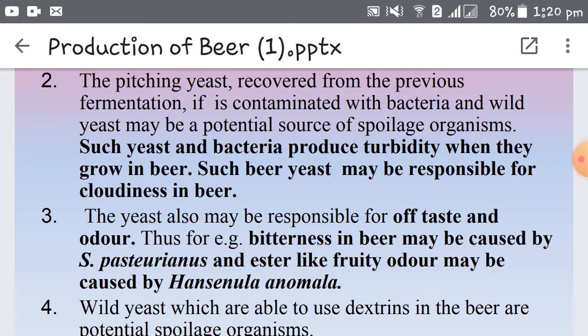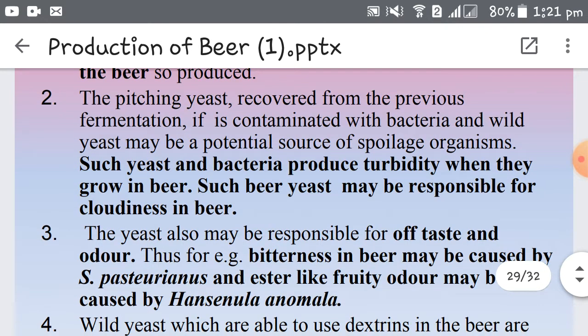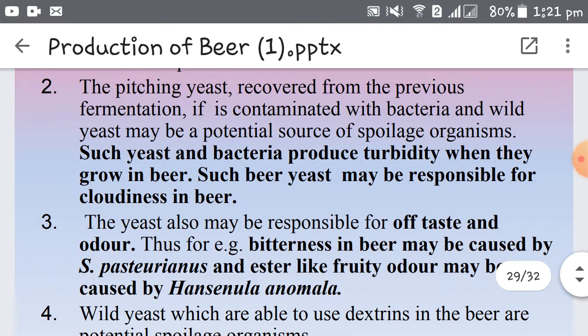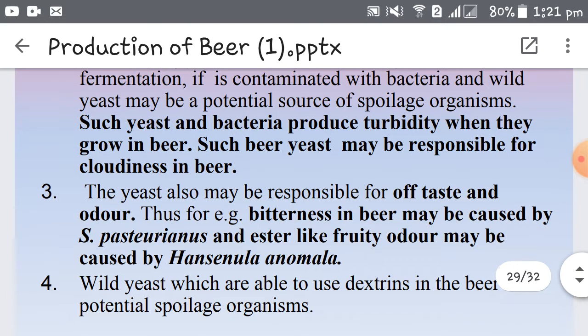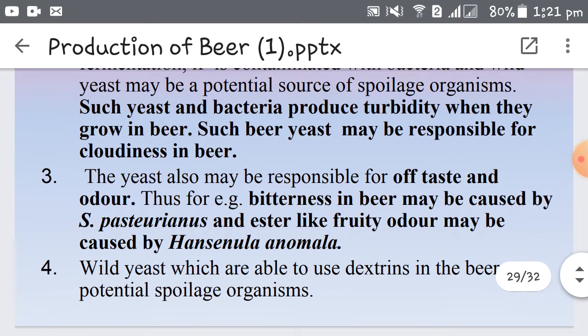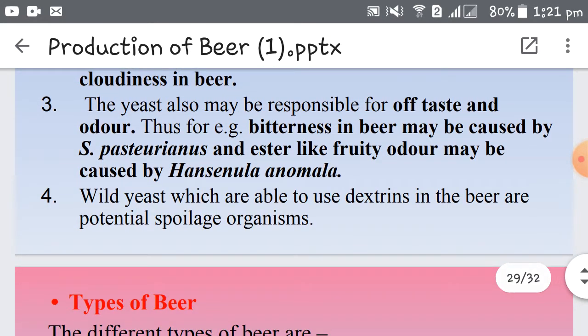Sometimes the inoculating yeast, the pitching yeast that you recover from the previous fermentation batch, may be contaminated with bacteria or wild yeast, and it may be a potential source of spoilage organism. Such yeast and bacteria produce turbidity when they grow in the beer. Such beer yeast may be responsible for cloudiness in beer, and hence care is to be taken that the yeast that you use for inoculation should be a pure culture. It is free from any type of contaminant. It should be free from wild type of yeast, because they cause cloudiness or turbidity in the beer, which is undesirable. Right. The yeast may also be responsible for off taste and odor.